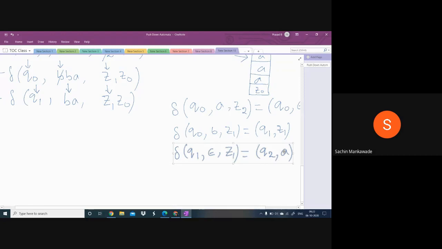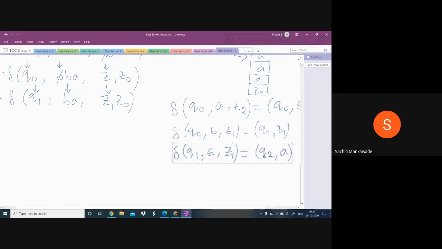And this one you can understand. What is the meaning of Q2 comma A? We have to push A on the stack. Replace Z1 with A, meaning you delete Z1 and replace it with A. Yes or no? Yes. And change the state to Q2.